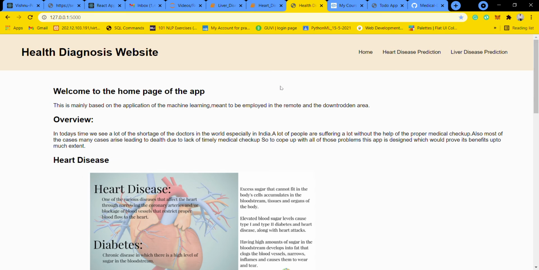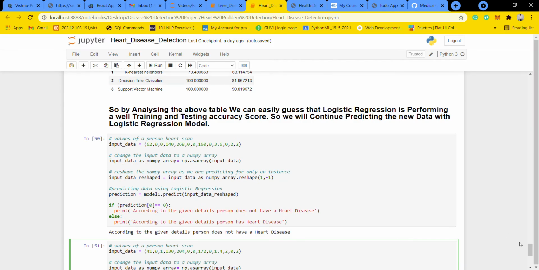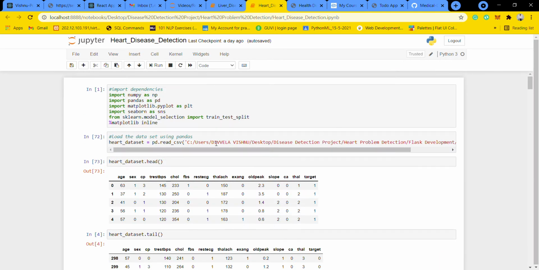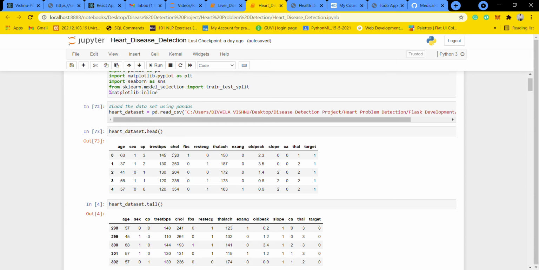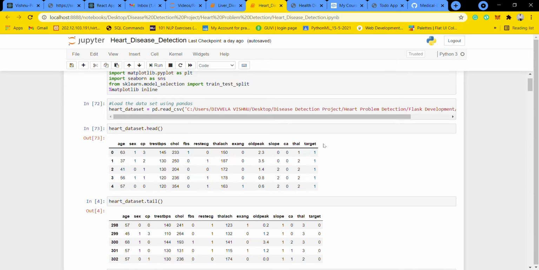Now we'll see how these models work and how I trained these algorithms. First we'll go to heart disease detection. Here I took heart disease data of some patients from kaggle.com. If we check the features, it contains 12 features and the 13th feature is the target. We have to predict this target feature in this project.